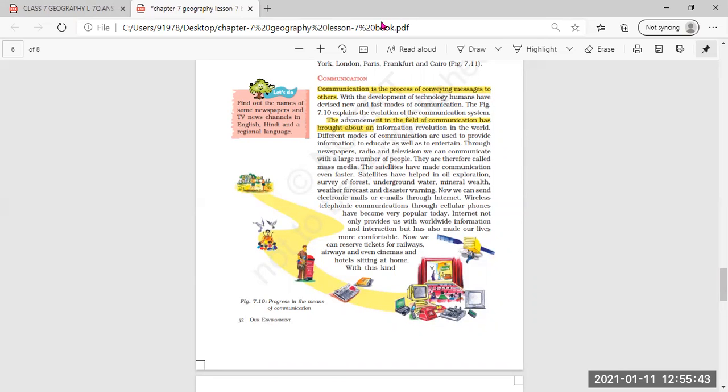So these are used to provide education as well as to entertain the public. Through newspaper, radio, and television, we can communicate with a large number of people. That is why they are called mass communication. So you can underline this.